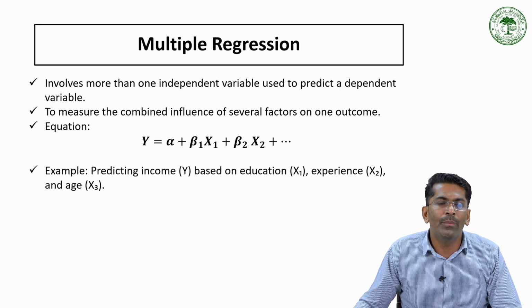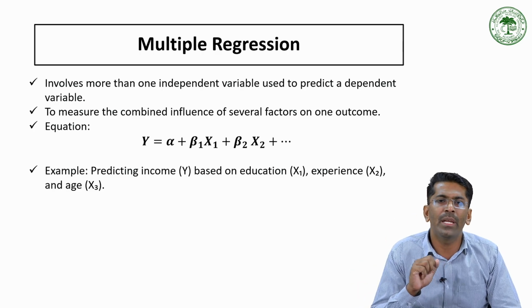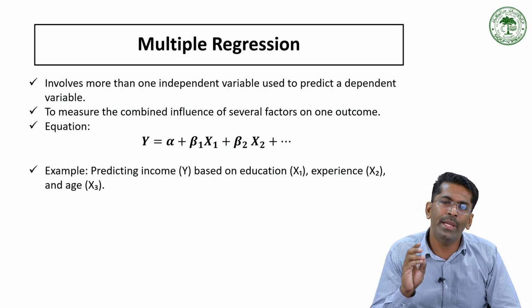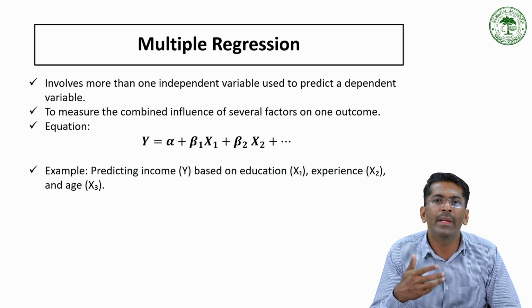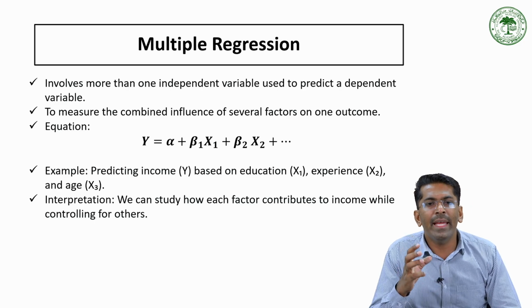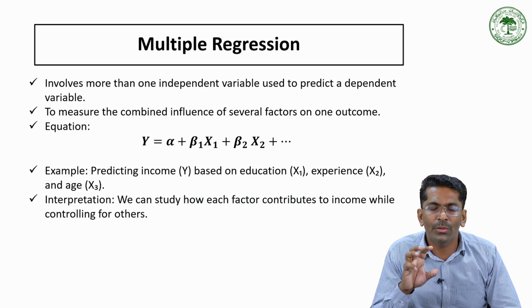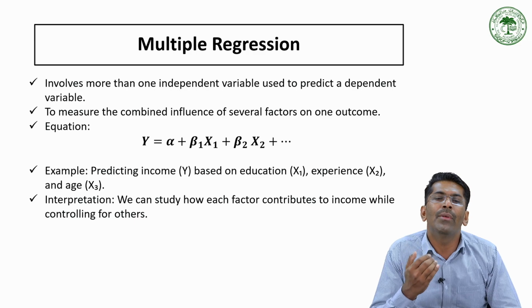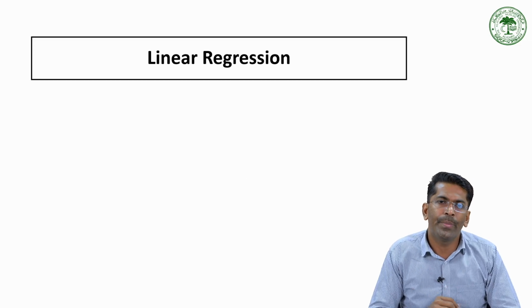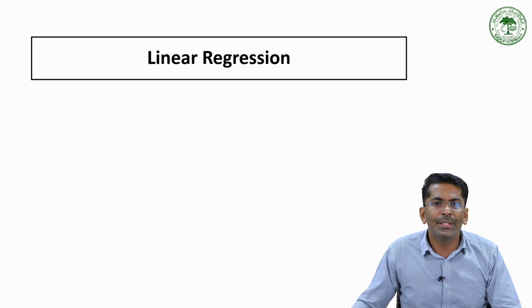Consider one example: predicting your level of income based upon your level of education, your level of experience and your age. We consider three independent variables here: level of education, experience and age. So it becomes a multiple regression analysis. We can study how each factor contributes to the income while controlling other factors. That means we consider only these three factors that affect your level of income, keeping other factors constant.